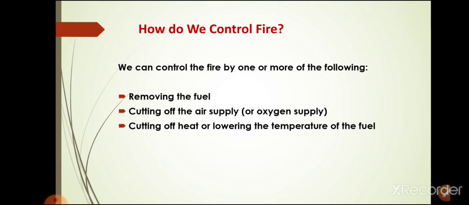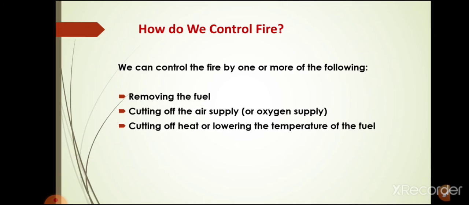In the case of fire caused by burning liquid fuels such as kerosene oil, it can be controlled by throwing sand and soil over it. So students, we can control fire by one or more of the following: removing the fuel, cutting off the air supply, cutting off heat or lowering the temperature of the fuel.